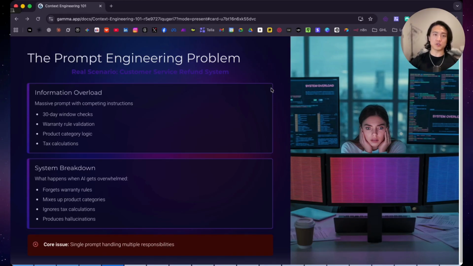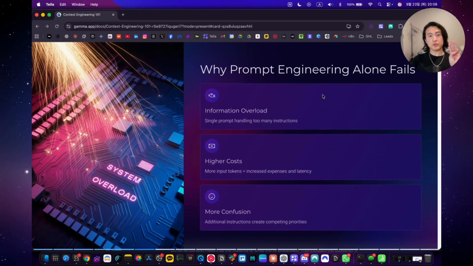The core issue is simple. You're asking a single agent to handle multiple responsibilities that should be managed by an intelligent system. You're basically expecting craftsman-level performance from a one-size-fits-all jack-of-all-trades. As you all know, jack-of-all-trades is a master of none. There are 3 critical limitations in real business scenarios. Firstly, informational overhead. Think about how human attention works. When somebody gives you a 20-page instruction manual and asks you to memorize it before handling customer calls, your performance level goes down. AI models face the same limitation.